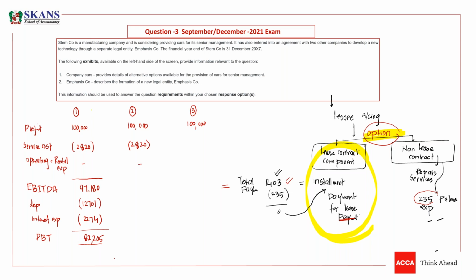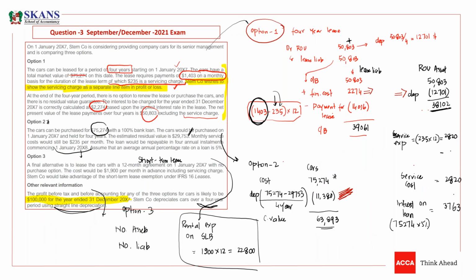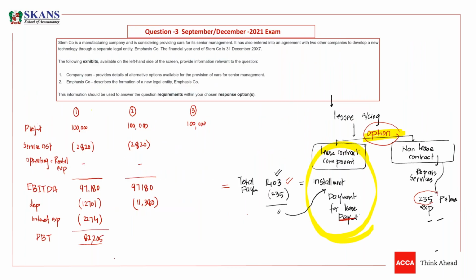There was no rent expense. We have earnings before interest, tax and depreciation. It will be 97,180. Yes, there was a depreciation, and the depreciation was 11,380. Let me check. Look, guys, this was the depreciation in option 2, and this was the interest expense, and this was service cost. So look, we have to charge interest as well, which is 3,763.